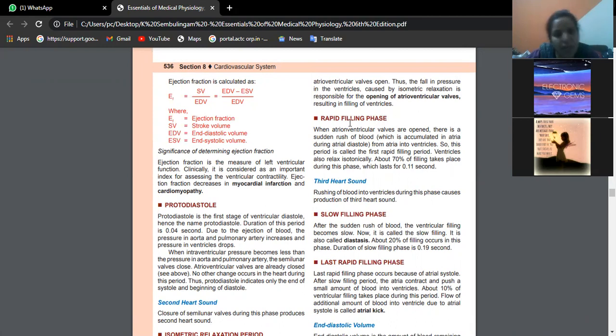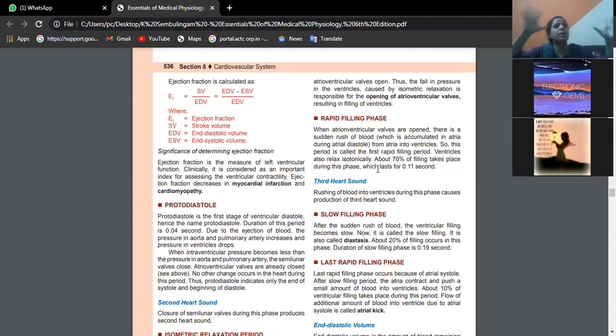Rapid filling phase. When the AV valves are opened, there is a sudden rush of blood from the atria into the ventricles. 70% of filling takes place during this first phase, and it lasts for 0.11 second. The third heart sound is actually produced due to the rushing of blood from the atria into the ventricles. Okay, so this is the rapid filling phase.